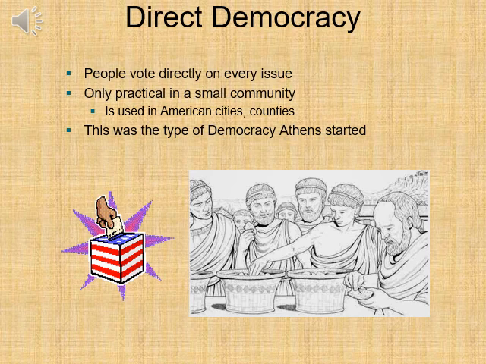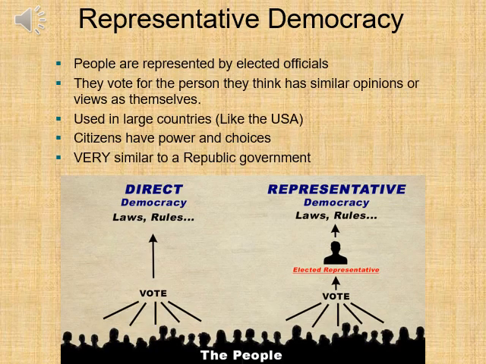Those are small measures. That's a direct democracy where the citizens vote on each individual issue. This was the type of democracy that Athens started nearly 3,000 years ago. It's a representative model that is still followed in many countries. In a representative democracy, however, people are represented by elected officials. They vote for the person they think has similar opinions or similar views as themselves. This is used in large countries like the United States. Citizens have power and choices.